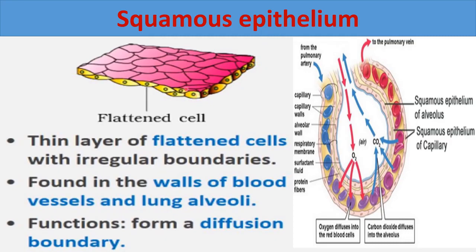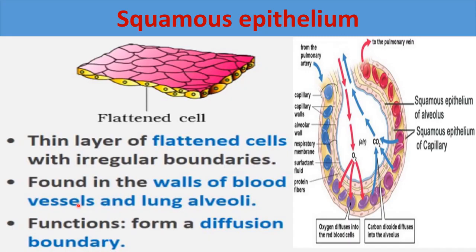Now where is this squamous epithelial tissue found? All the simple epithelial tissues are present in the ducts and tubes. So squamous epithelial tissue is present in the walls of blood vessels, like our arteries and veins.